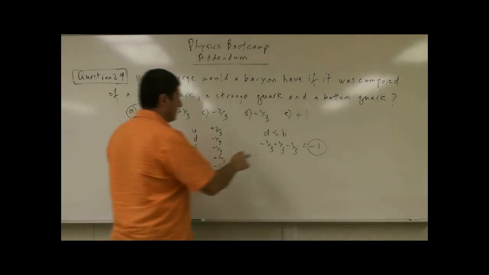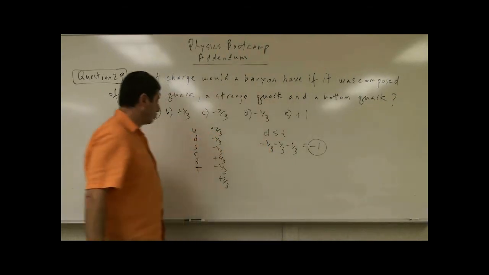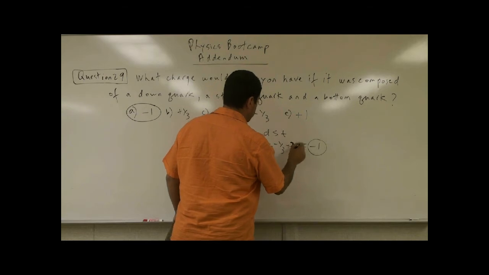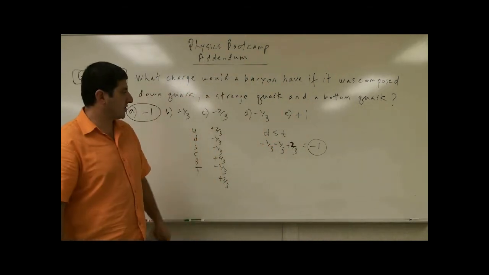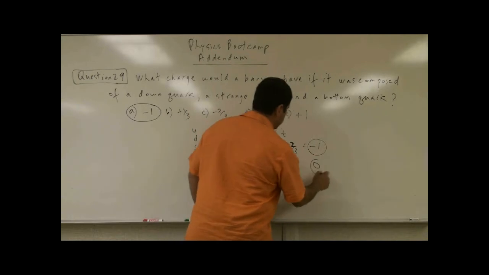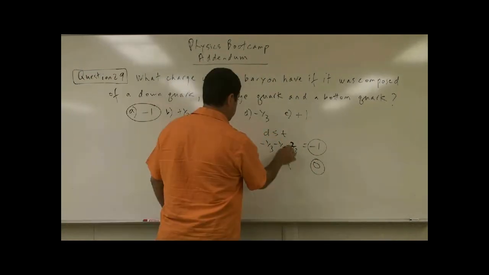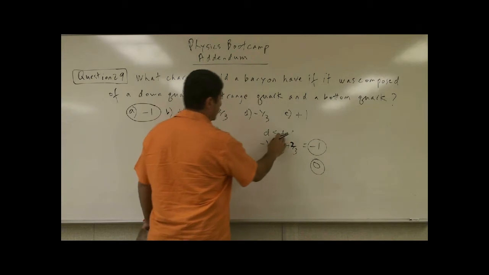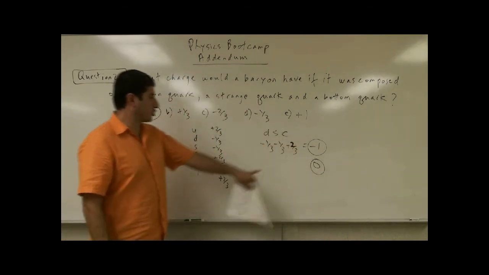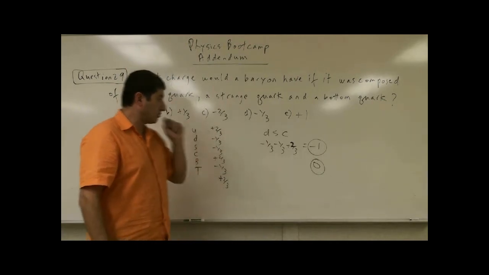Change it up. What if it was a down, strange, and a top quark? So then it would be positive 2/3, right? Negative 1/3, negative 1/3, positive 2/3, what do you get? You get a charge of 0. Okay? What if, instead of a top quark, it was a charmed quark? Well, charmed quark is also positive 2/3, right? So then you still get 0.